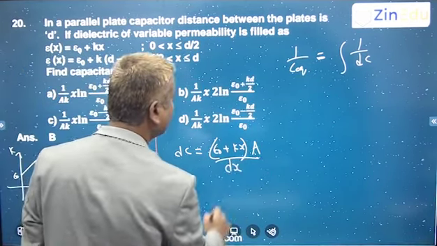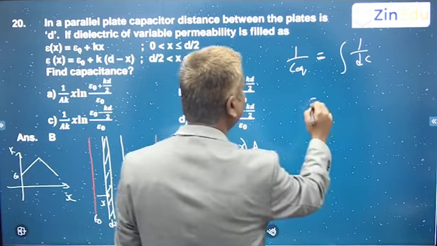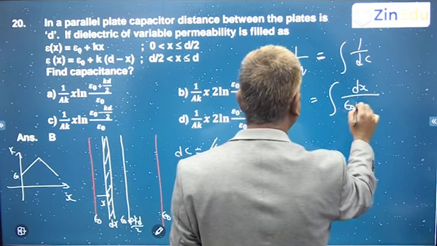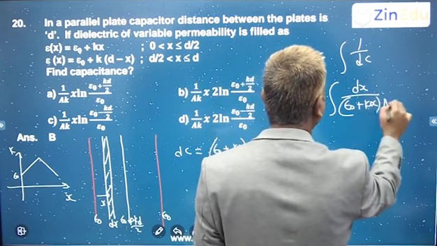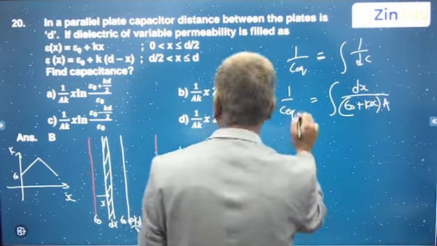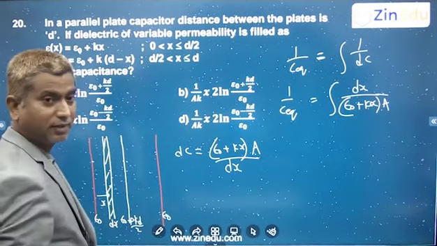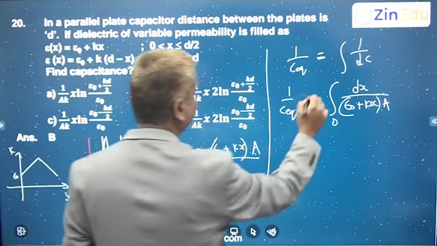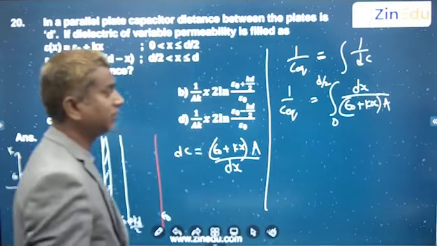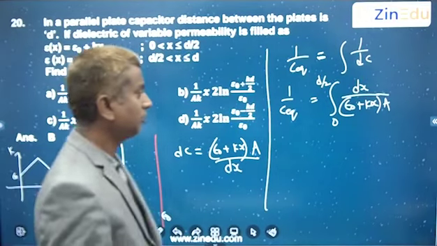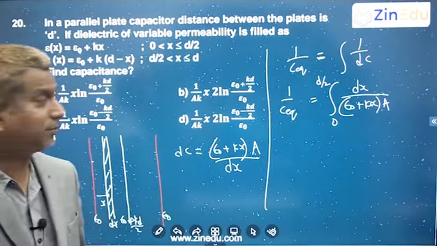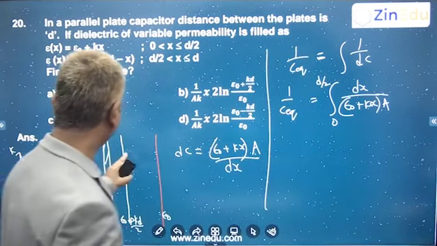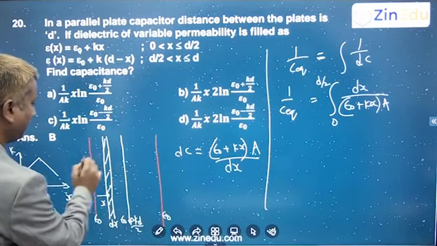So 1 by dC comes out to be dx by (epsilon naught plus kx) whole into A. This is 1 by C equivalent only from here to here, and you are integrating from 0 to d by 2. You'll get this. This is a logarithmic function. Substitute the limits, and you get this capacitance finally.